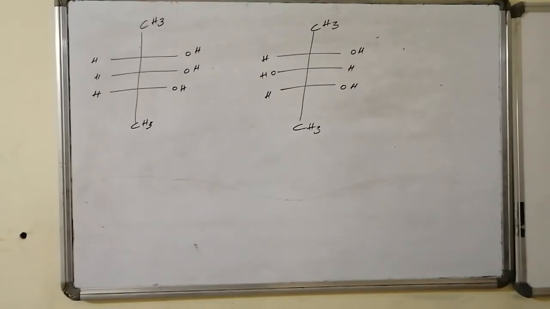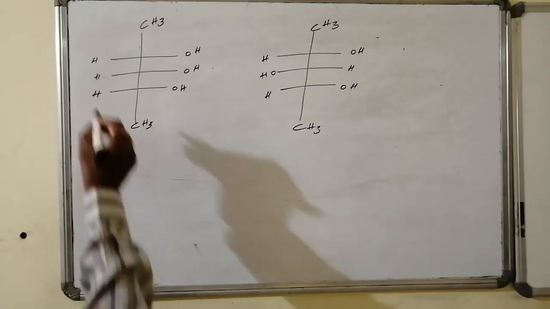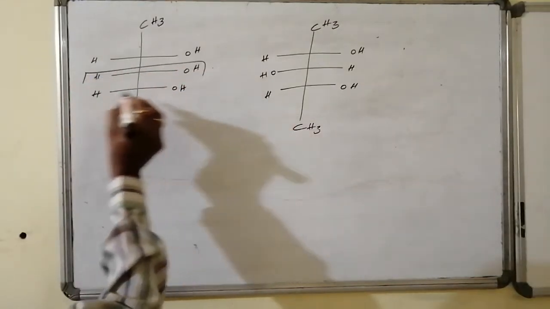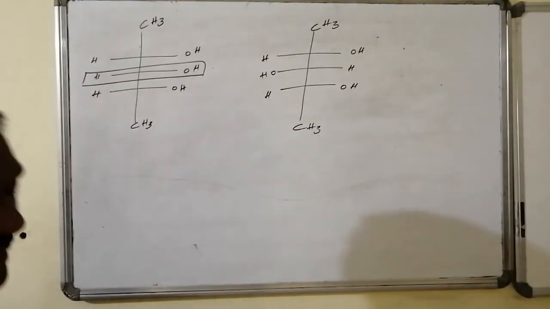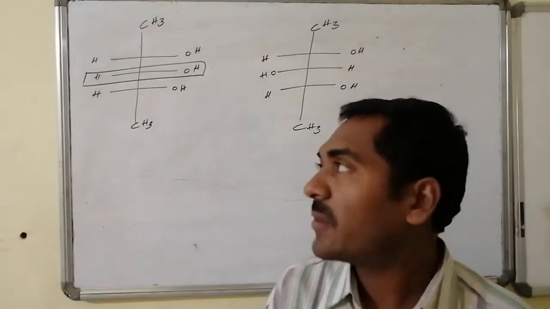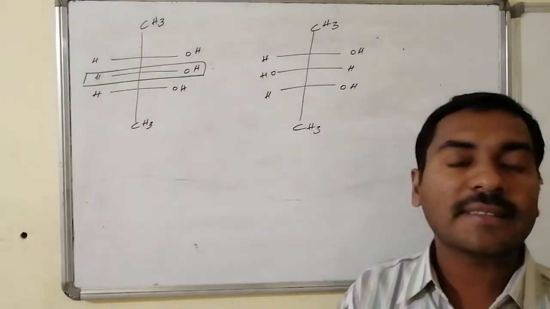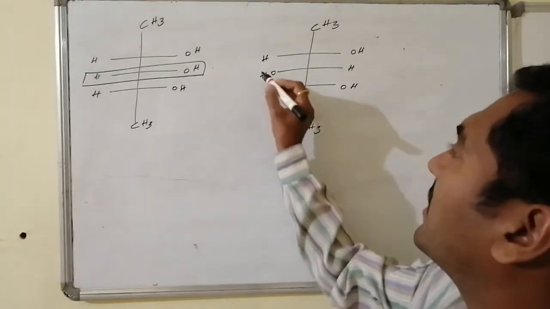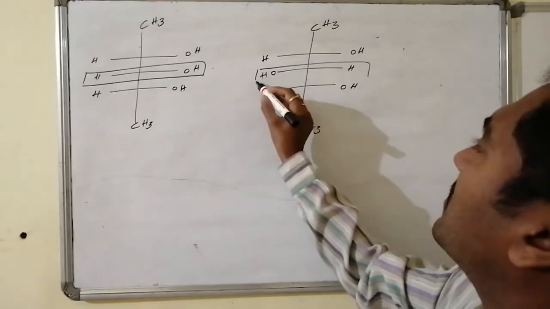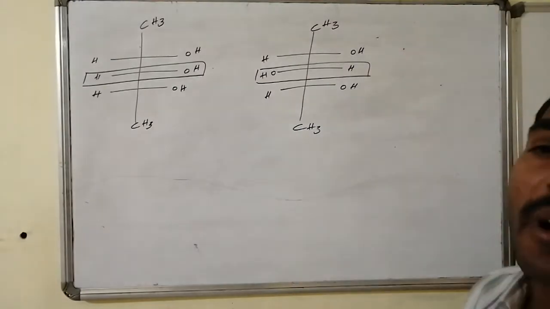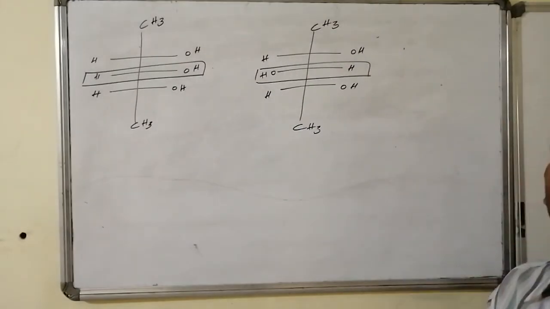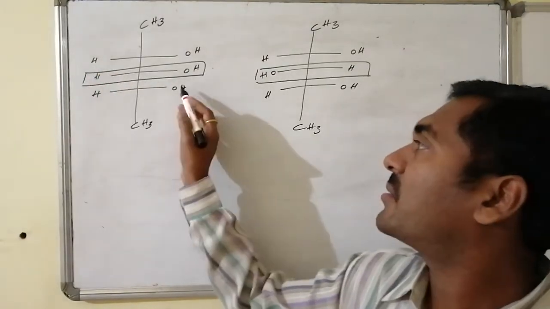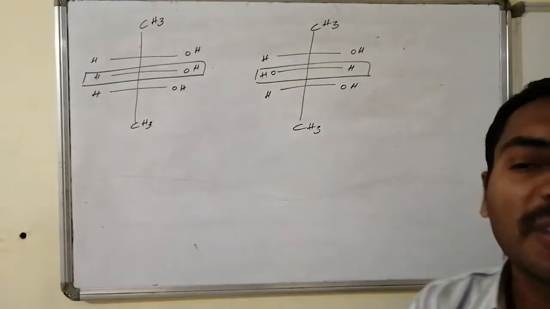Yes, let us go for molecules like this. In this molecule, if I assume a plane is present like this, with respect to this plane, the top half as well as the bottom half are acting as mirror images to one another. Similarly, with respect to this plane also, the top half as well as the bottom half are acting as mirror images to one another. Here hydrogen and hydrogen, OH and OH, methyl and methyl.